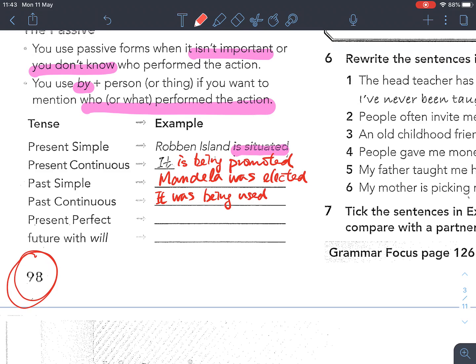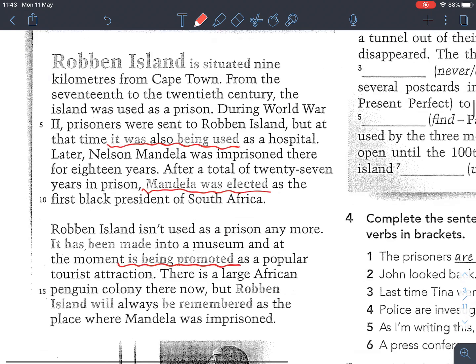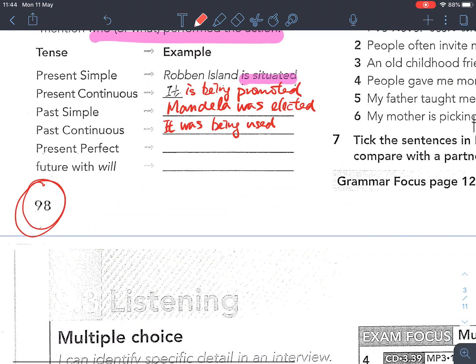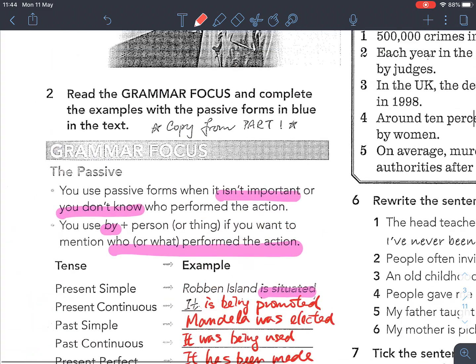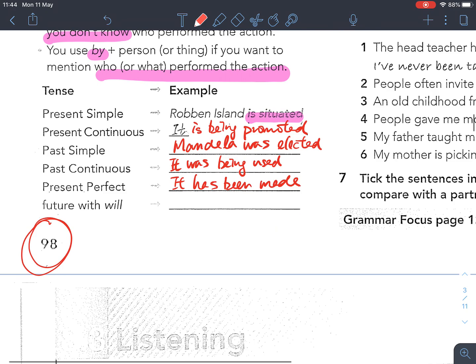How about present perfect? So present perfect passive. Let's take a look. It should be this one, right? It has been made into a museum. So it has been made. And then the last one, future, with will. So this one is easy, should be in the last paragraph. Robben Island will always be remembered. Right? Let's write it down.